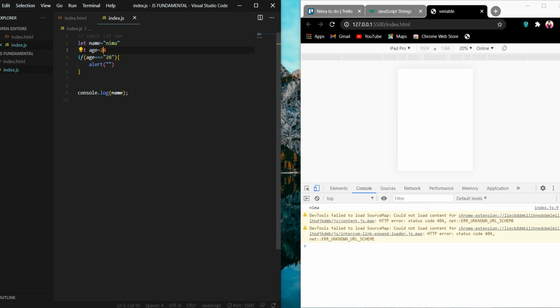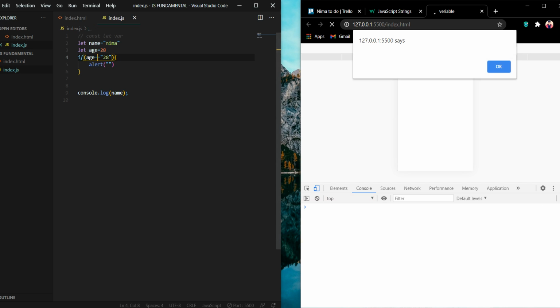It's a string 28, it's not a number 28. But if I do this with one equals, you see, it's 28. It doesn't care what the data type is. It only looks at the number of that. So any of this is going to alert.